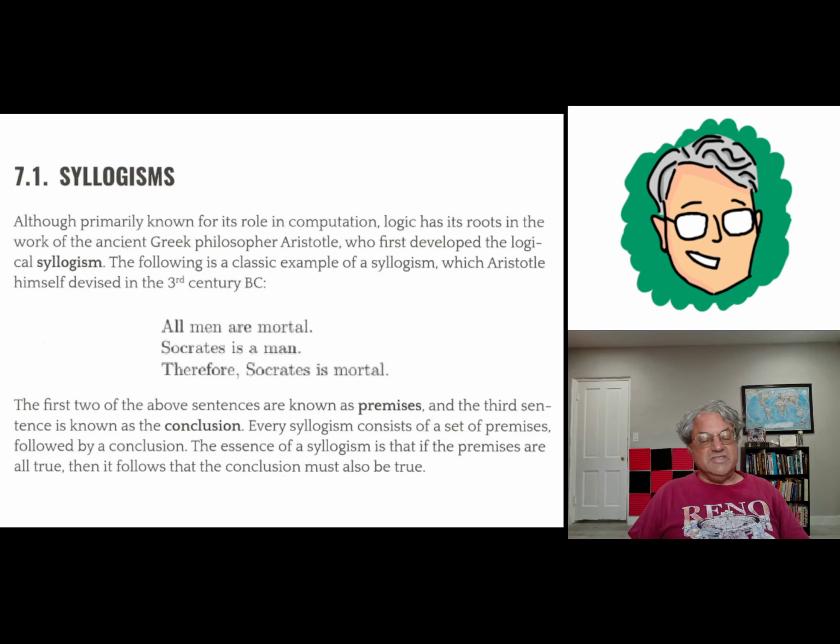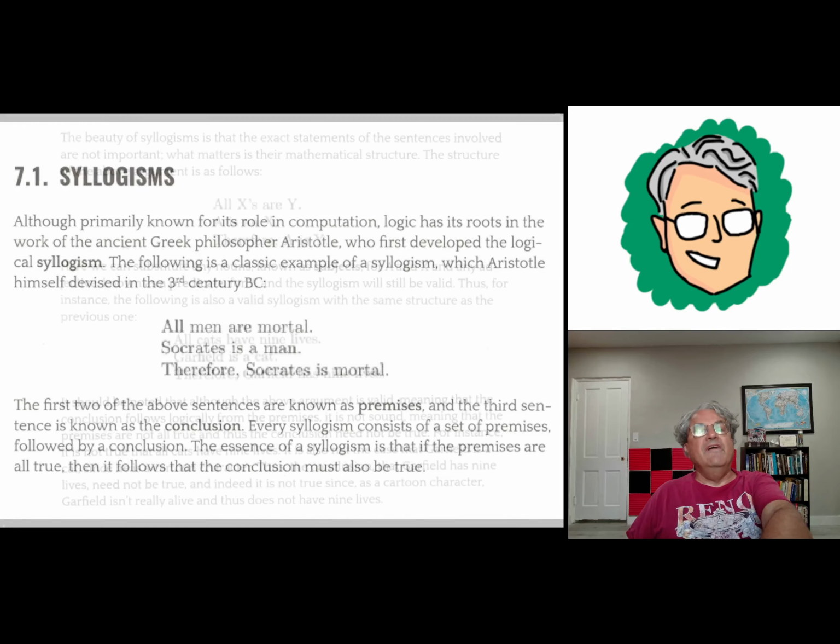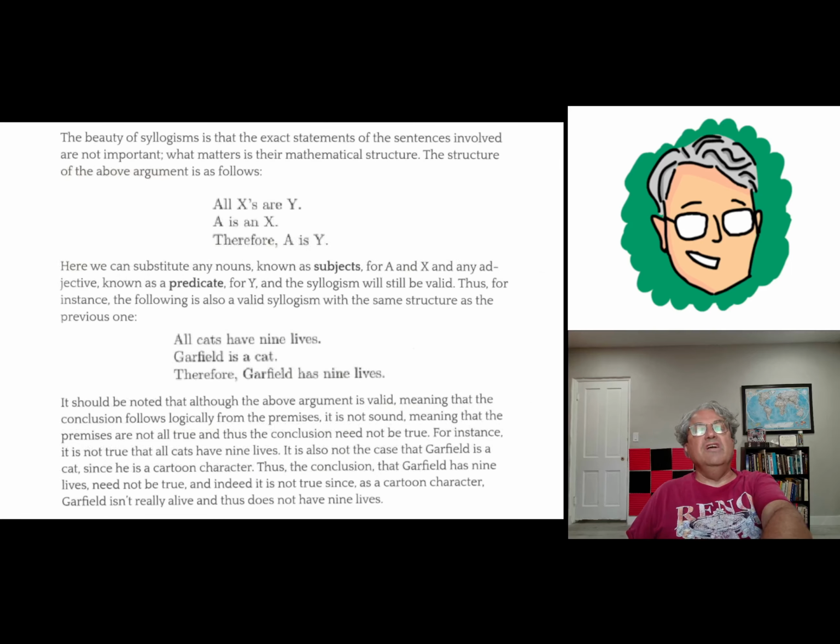But what's really nice about this type of argument is that it doesn't depend specifically on who or what you're talking about. We could substitute the general form of the syllogism. This is one of just 24. It has the form: all x are y. A is an x, therefore A is y. And here we're using x as men, y is mortal, A is Socrates in this case. Then you just plug all those things in. You get all men are mortal. Socrates is a man, therefore Socrates is mortal. It doesn't matter what you plug in. It's still a valid argument.